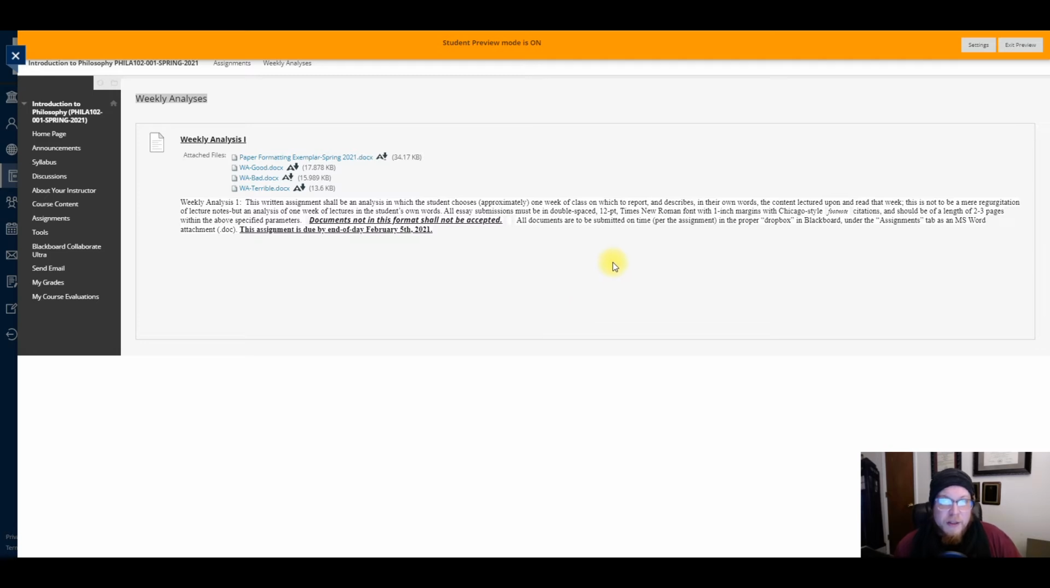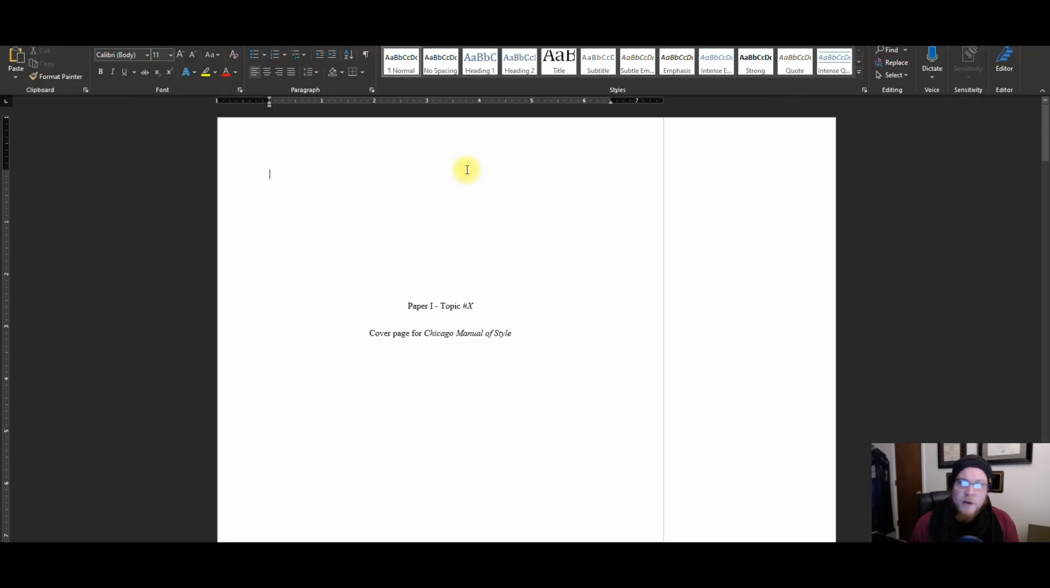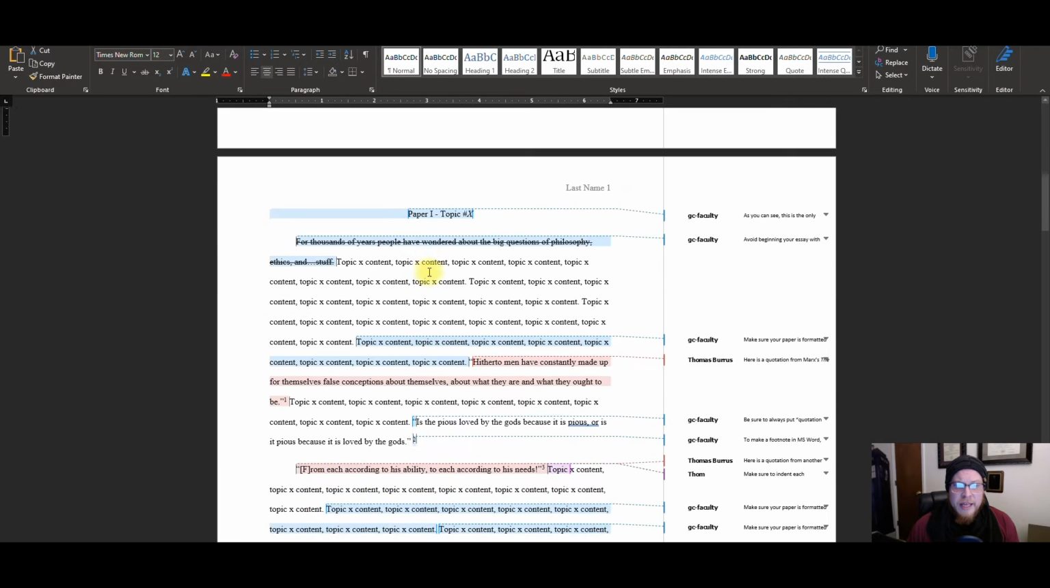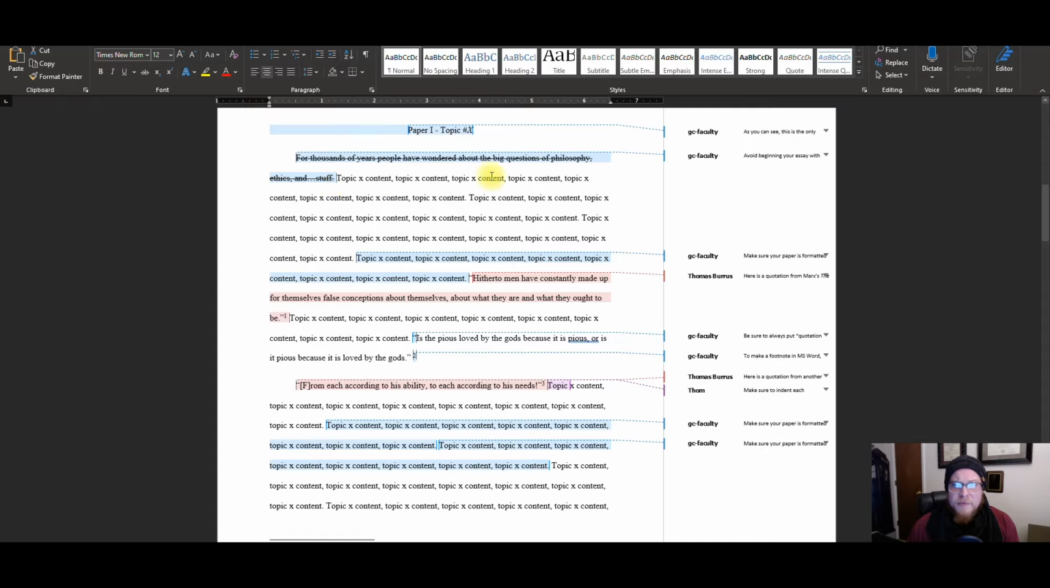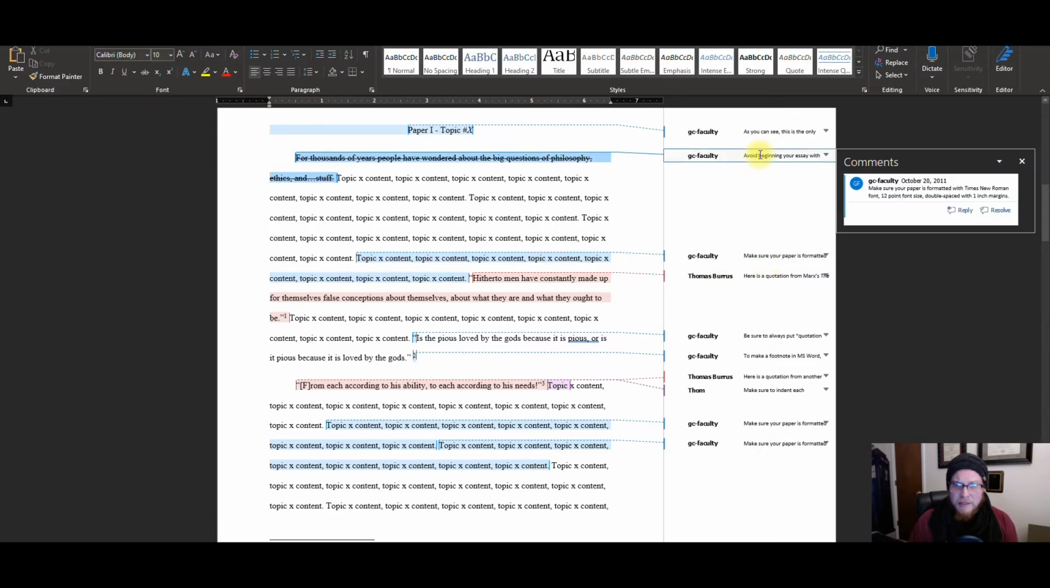Let's take a look at this content that you have available to you. Let's start with the formatting exemplar. When you download it, here it is. So this gives you an example of what the title page should look like. And then once you get into it, there are comments in here all throughout that will show you some things you either should or shouldn't do in the context of the Chicago Manual of Style. But it's all here, exactly what the format should look like, and you can click on these comments and it will give you bits of advice.